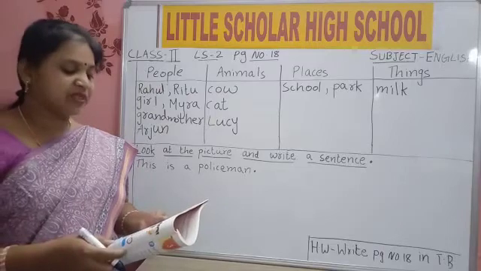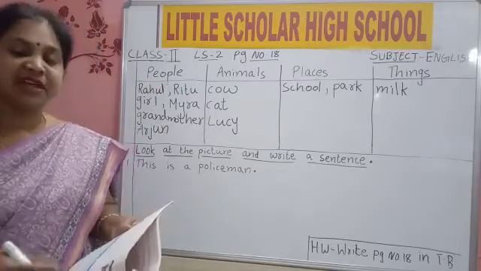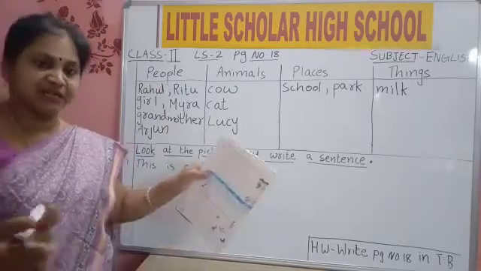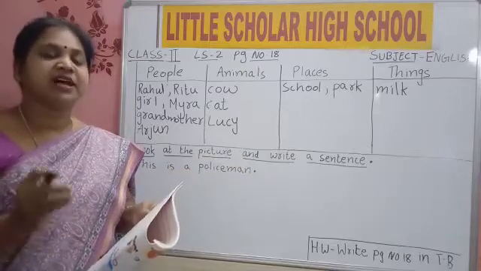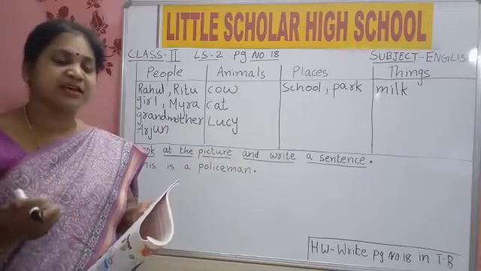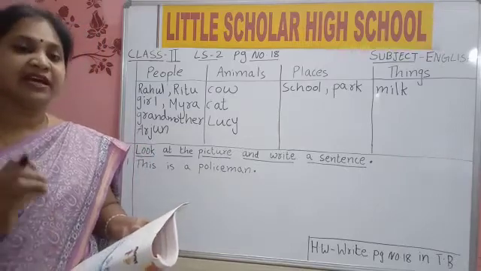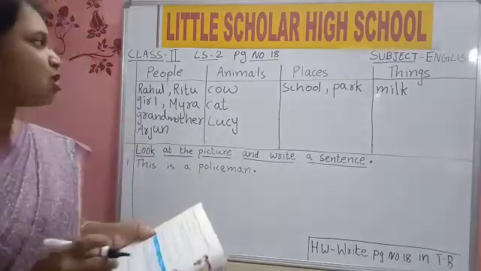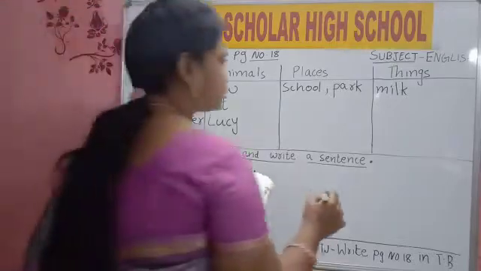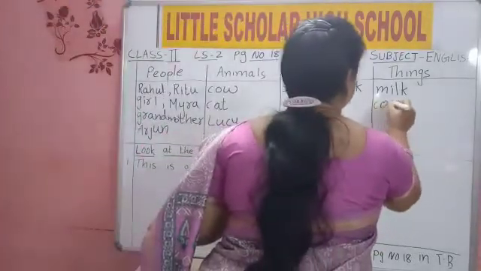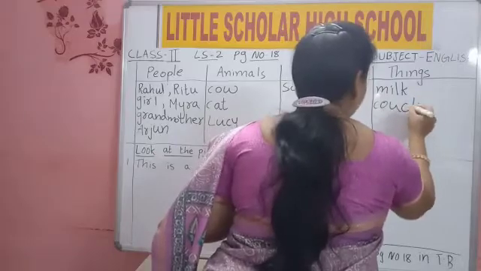Lucy sleeps on the couch. Where is Lucy sleeping? Lucy has a bed, but the place where Lucy the cat sleeps is known as the couch. Lucy is the name of a pet cat. So couch is what? Thing. C-O-U-C-H, couch.